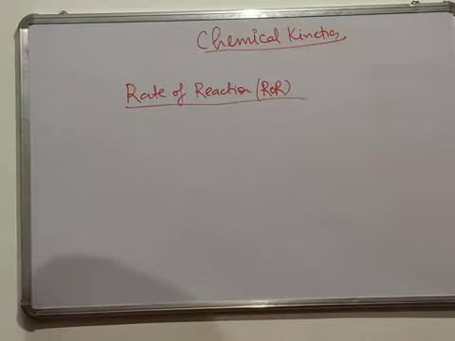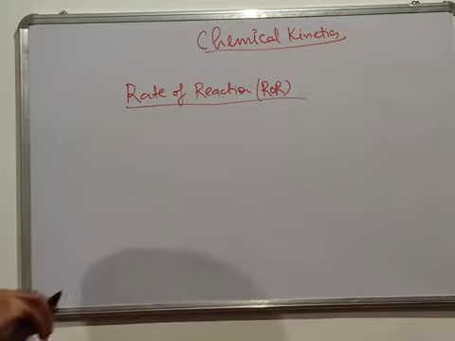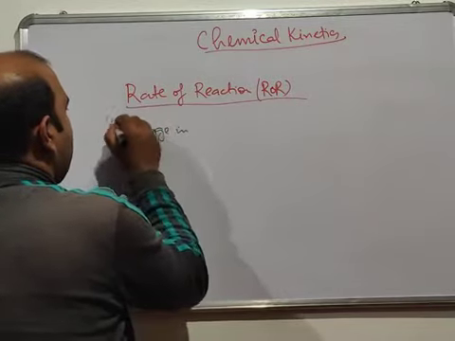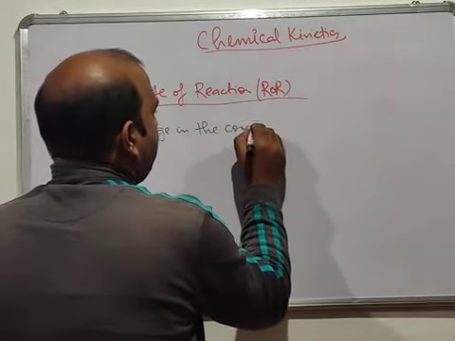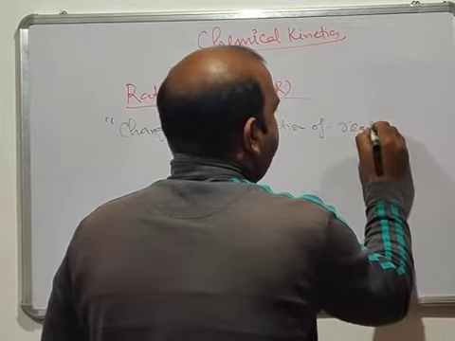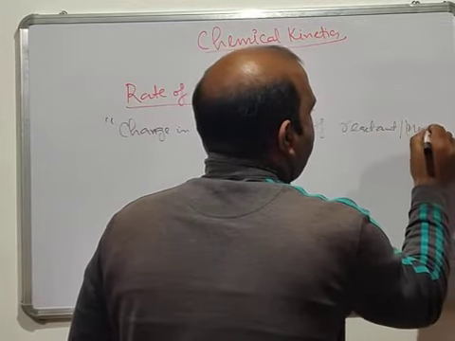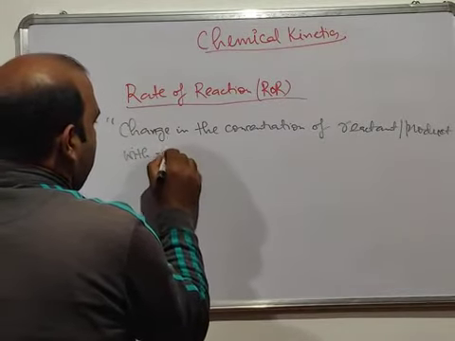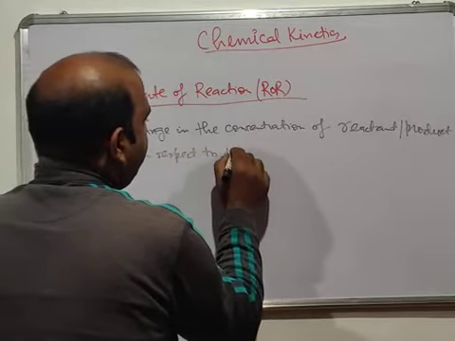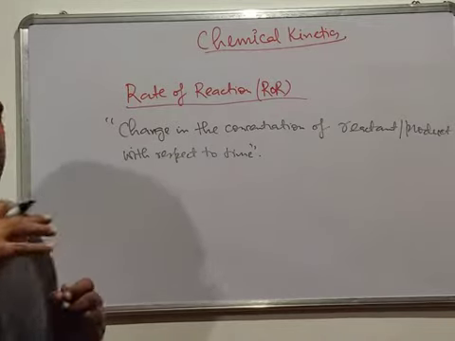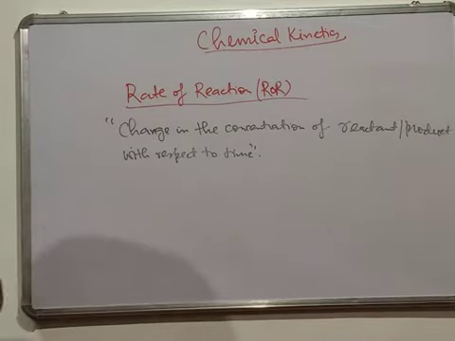So rate of reaction is basically the change in the concentration of the reactants. So we define it as change in the concentration of reactant or product with respect to time. So how the reactant or the product is changing with respect to time, how its concentration is changing with respect to time, we basically call that as rate of the reaction.